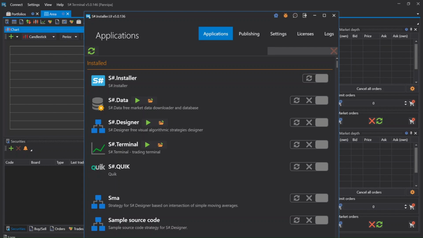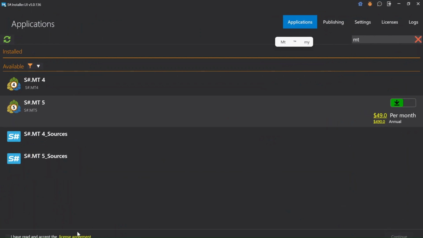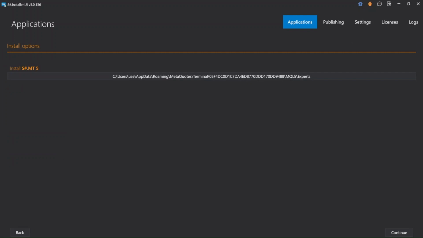First, we need to find which MetaTrader connector. We have either MetaTrader 4 or MetaTrader 5. In this video, we will demonstrate how to connect with MetaTrader 5, but the process is the same for MetaTrader 4. We click on Continue, and the installer will automatically detect the destination where the MetaTrader connector should be installed. We click Continue and Execute, and now the installation process begins.